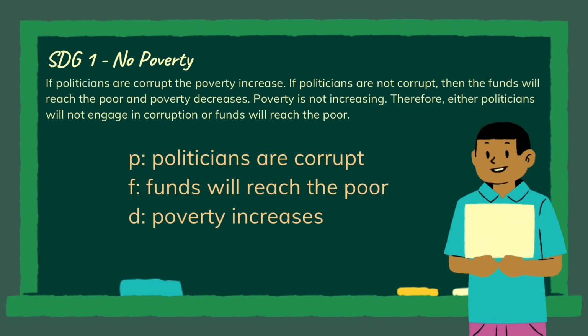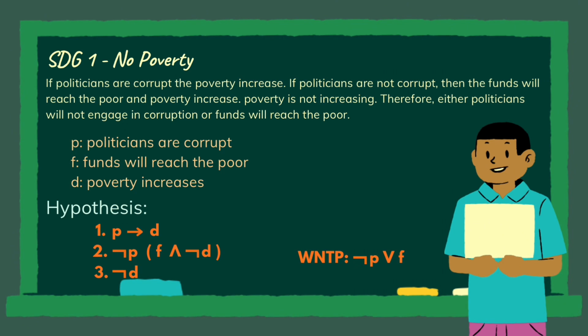Here's the propositions. P: politicians are corrupt. F: funds will reach the poor. And D: poverty increases. Hypothesis number 1: if politicians are corrupt, then poverty increase. P implies D. Hypothesis number 2: if politicians are not corrupt, then the funds will reach the poor and poverty decrease. Negation of P implies F and negation of D.